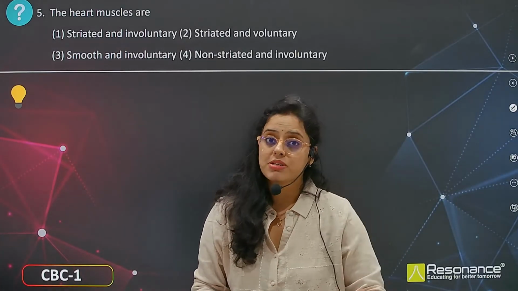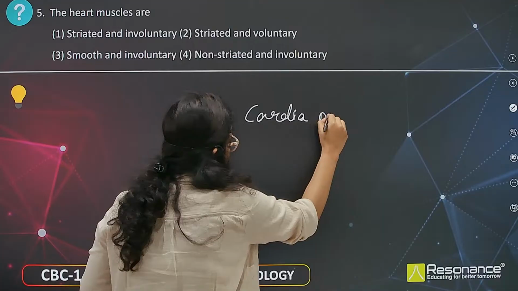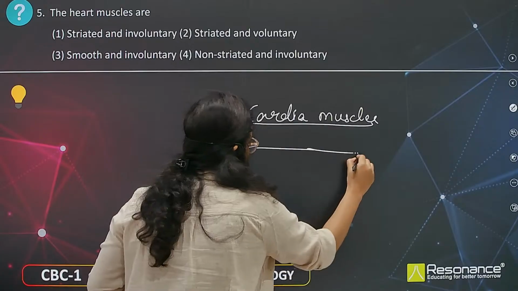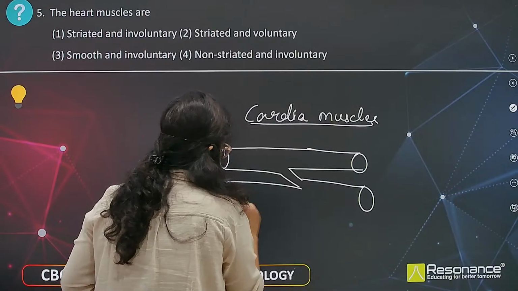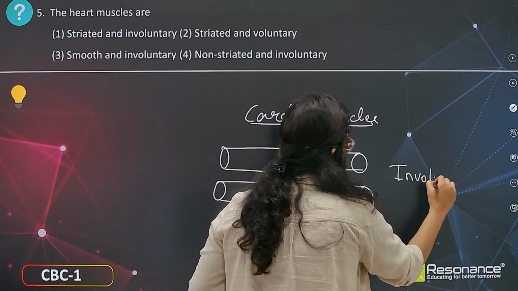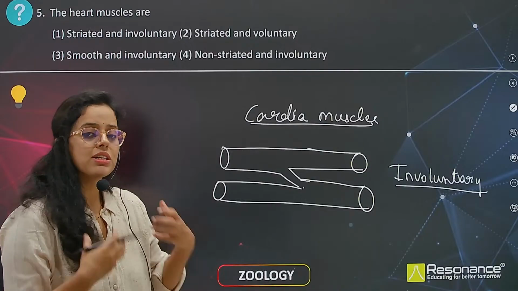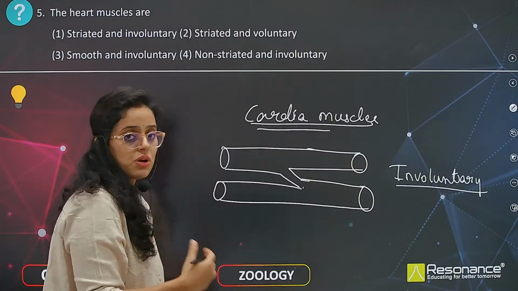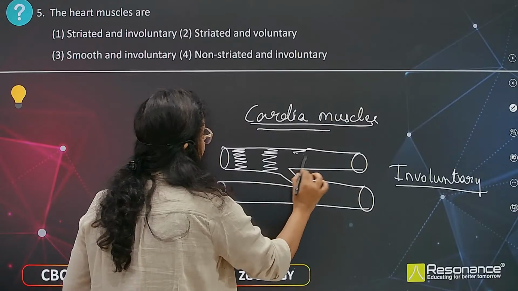Now coming to the heart muscles, which are cardiac muscles. Heart muscles are cylindrical in shape. They have branches, but they are involuntary in function. Why? Because we are not controlling this muscle. The heart muscles are controlled by the central nervous system. So they are continuously pumping, they are not under our control, and these muscles are multinucleated as well as they have striations, light and dark bands are present.